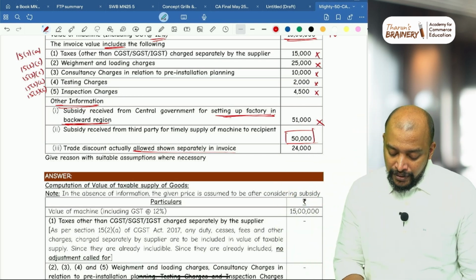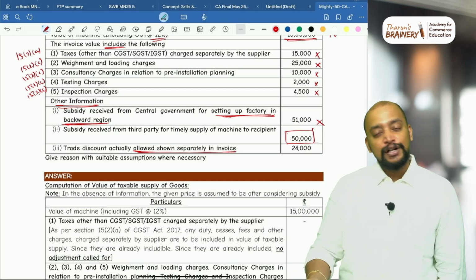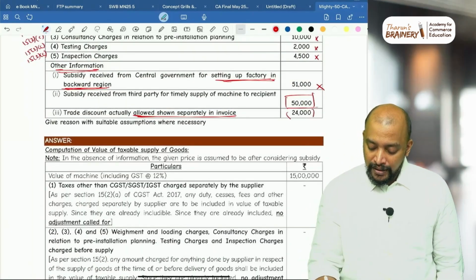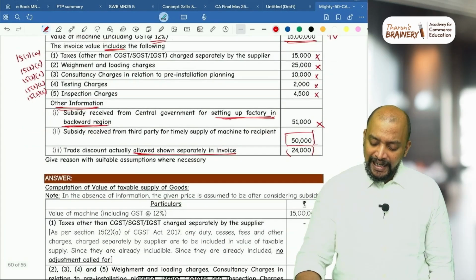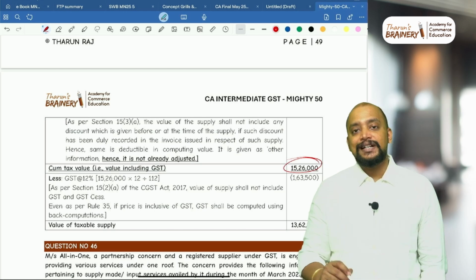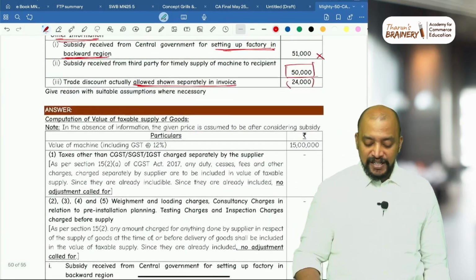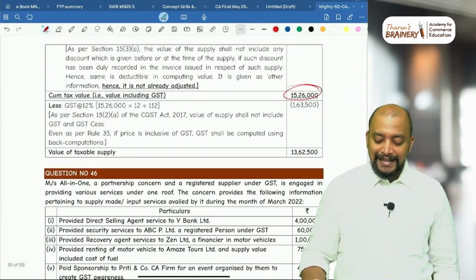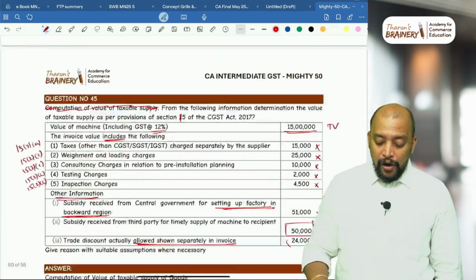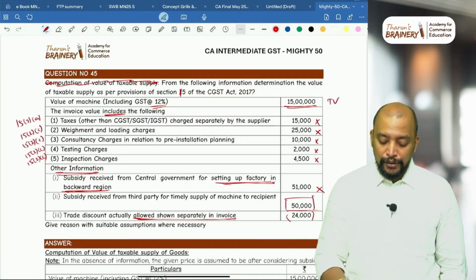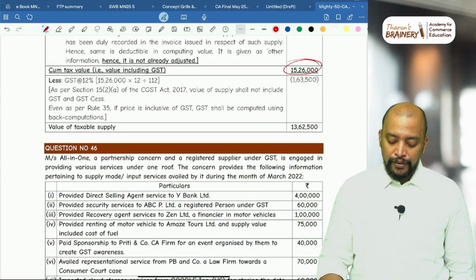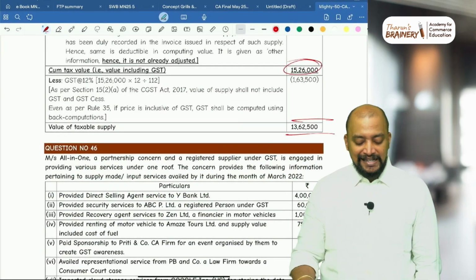Then trade discount actually allowed, shown separately in invoice, so we need to reduce this trade discount. If you reduce it, 15 lakhs plus 50,000 minus 24,000, so 15 lakh 26. Okay, but we need to write the explanation for each and every point, and thereafter whatever is the GST component we need to take out, because all these adjustments are also assuming including GST at 12%. So 12% into 12 by 112, if you take out, then you will get the value of taxable supply.